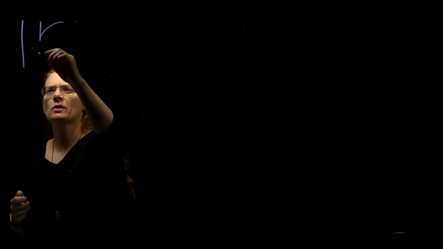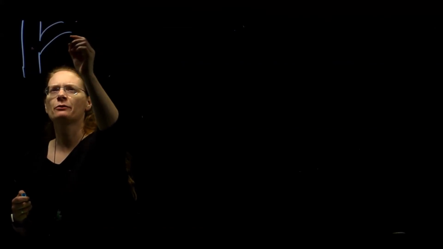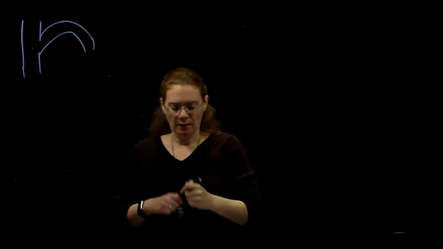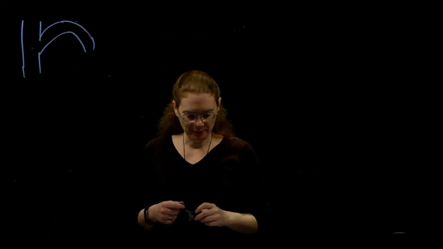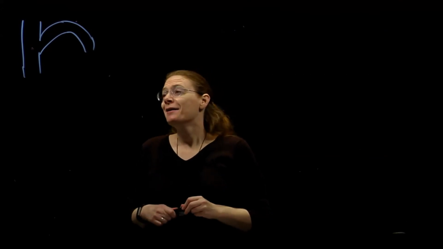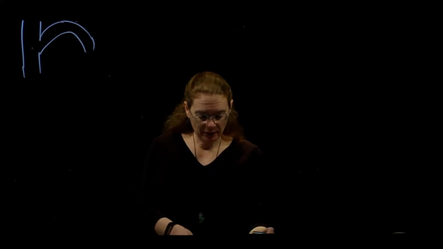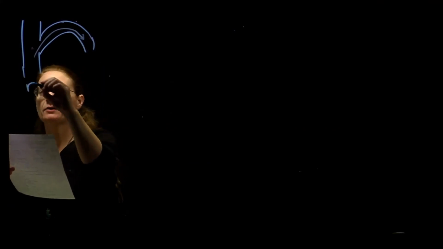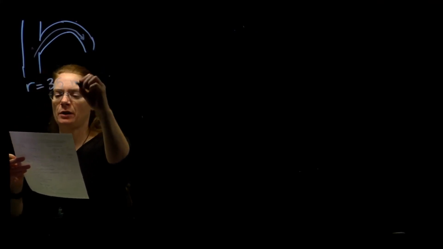I'm going to do a top view of the situation. Alexis is trying to get off the freeway and is coming off the freeway on one of these round exit ramps. It's not a ramp though, it's flat. So we've got her coming around, so she's going like this. The radius of that curve is 35 meters.